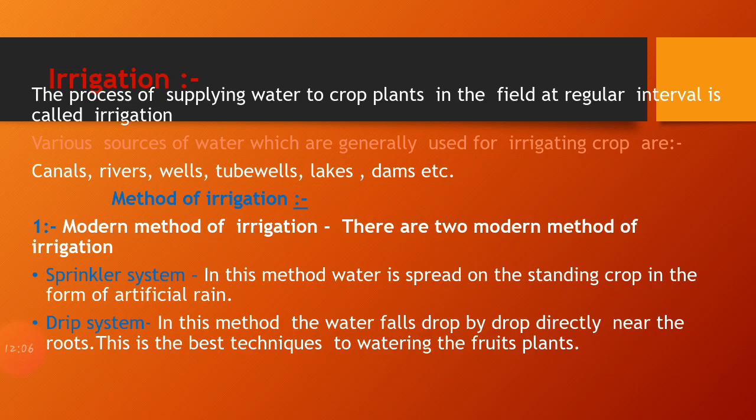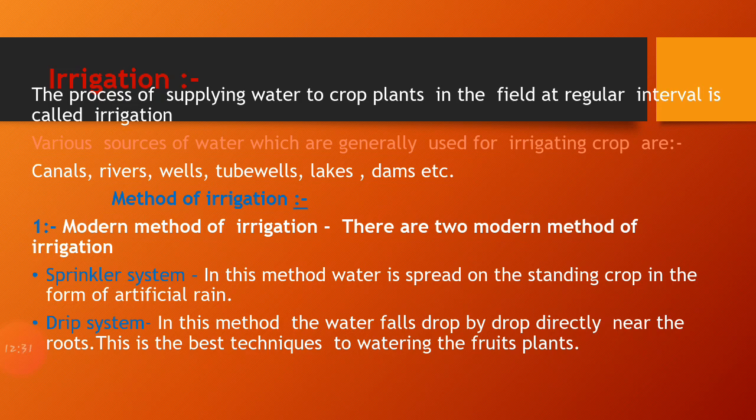What is irrigation? The process of supplying water to the crop plants in the field at regular intervals is known as irrigation, and there are various sources of water that are generally used for irrigating the crops, such as canals, rivers, wells, tube wells, lakes, dams. These are used by the farmers to irrigate the field.